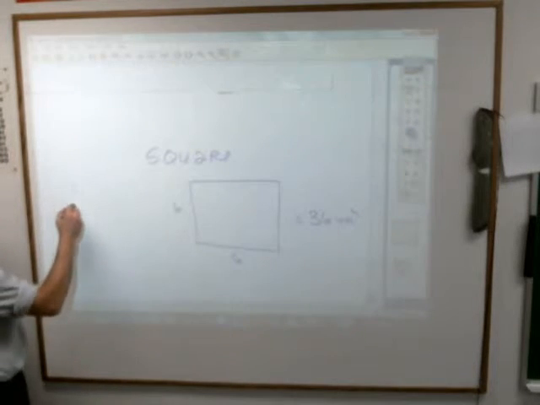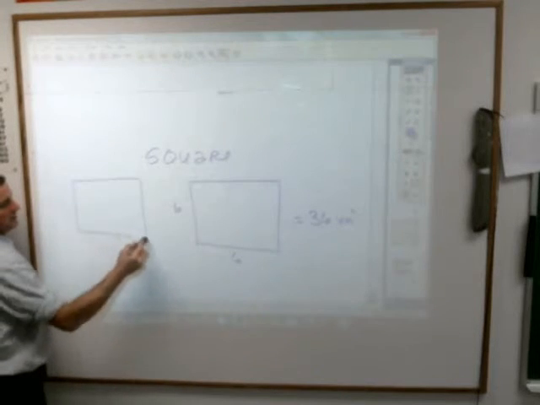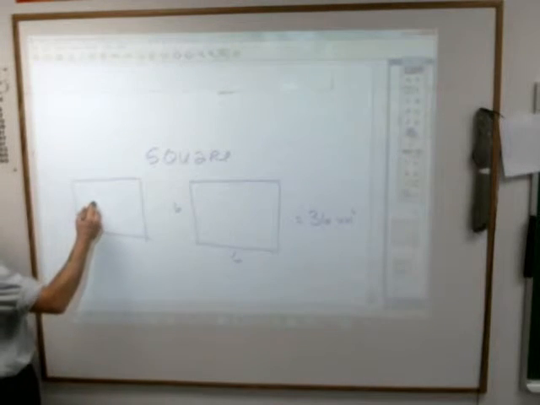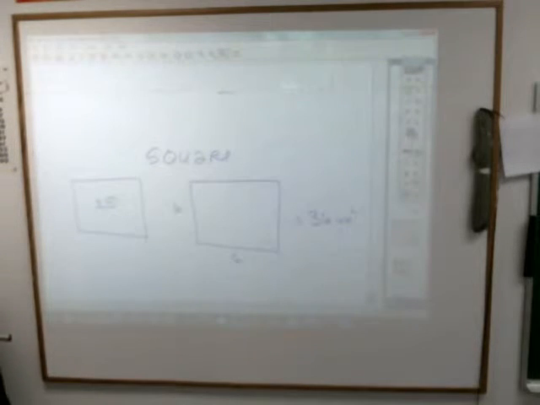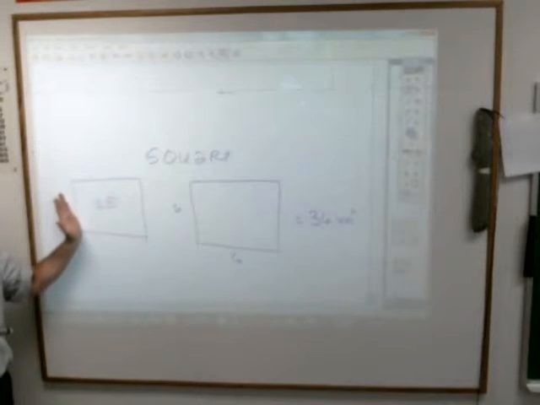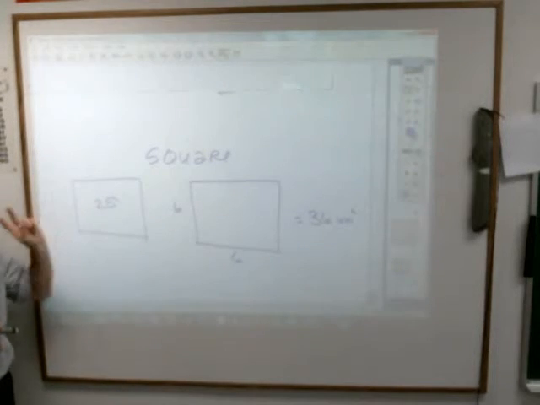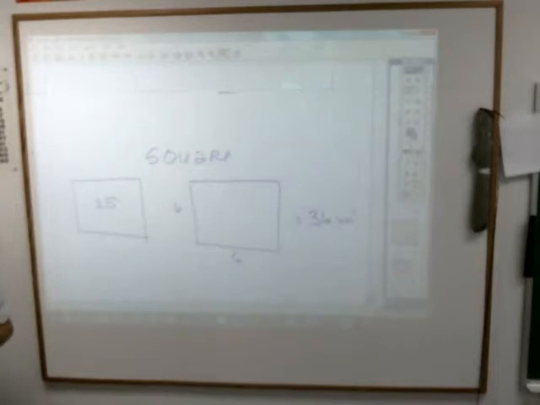So that means, children, how about this? Check this out. Here's where it really gets exciting. If I know the area of this is 25, what does each side have to be in order to give me 25? Now, listen to this very carefully, because here's where you become algebra people.